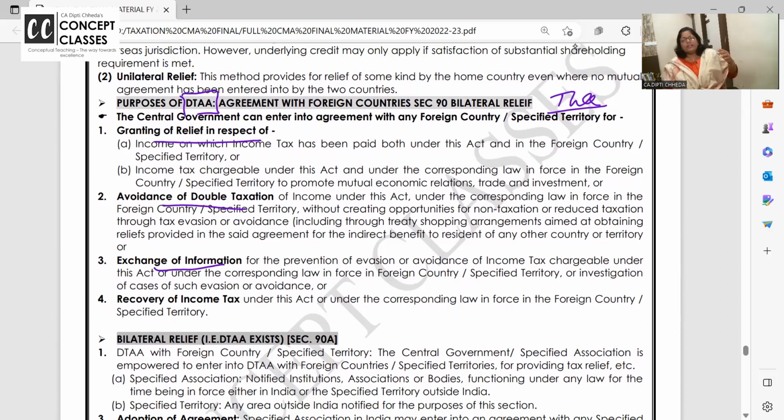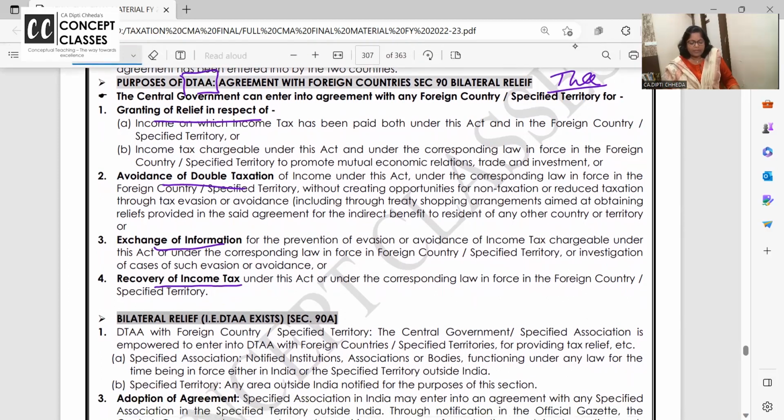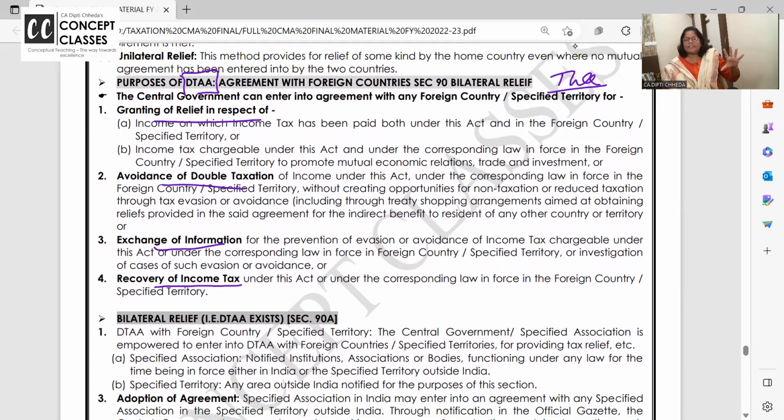Someone from India, like Nirav Modi, ran away and is in some other country. We can ask those countries to help us recover information and money from the Indian taxpayer. So it is helpful for information exchange, and it will also help in recovery of tax. These are the four purposes: sharing of information, avoiding tax, recovery, and granting of relief.